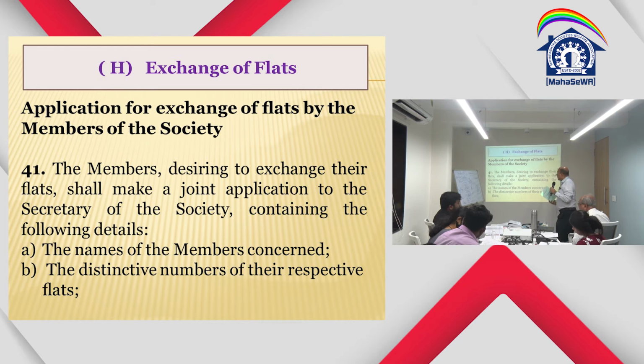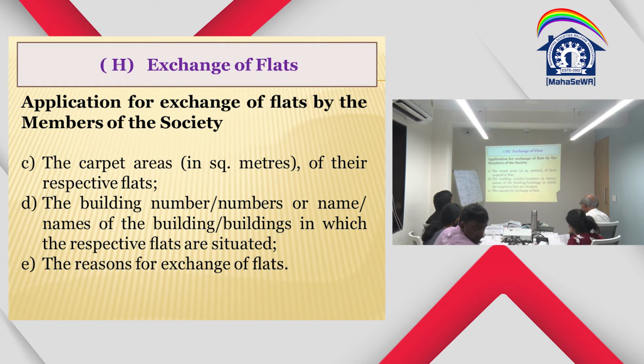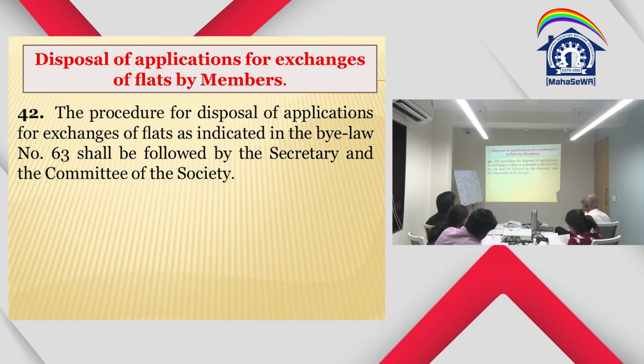Now look at this. The members desiring to exchange their flats shall make a joint application. They can make a joint application to the secretary containing the following details. You don't have to give all those 38 forms, but you can make a joint application. Names of the members concerned, distinctive numbers of their respective flats, the carpet area in square feet of their respective flats, the building number in which the respective flats are situated, and the reasons for exchange of flats. The reason can be anything for their convenience. The procedure for display of the application for exchange of flats as indicated in bylaw number 63 shall be followed by the secretary. So bylaw number 63 gives you the various procedures to be followed.